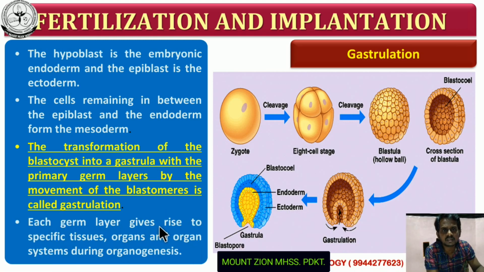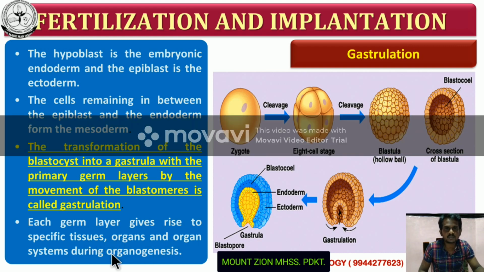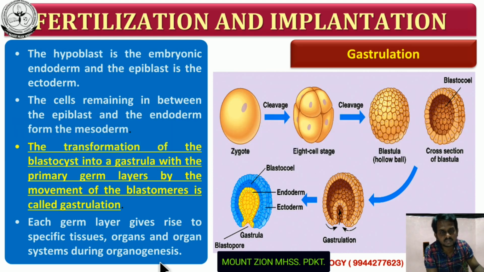Each germ layer gives rise to specific tissues, organs and organ systems during organogenesis. All internal organs are derived from these 3 germ layers. The formation of these 3 germ layers is called gastrulation.